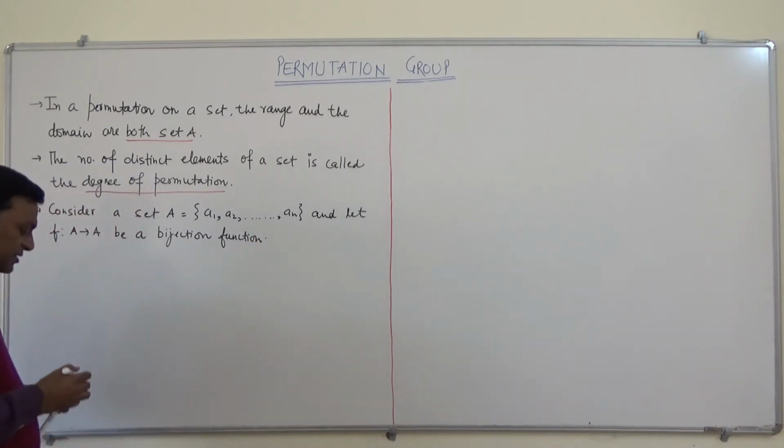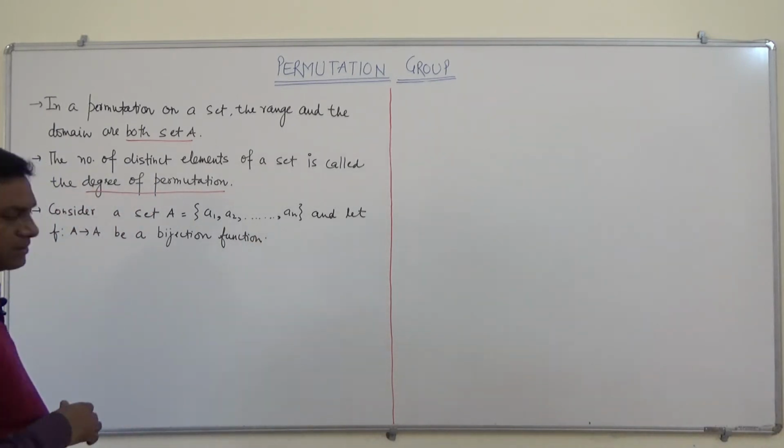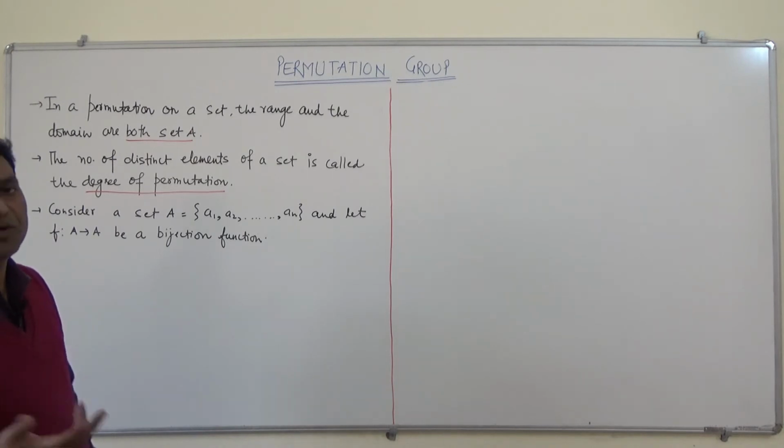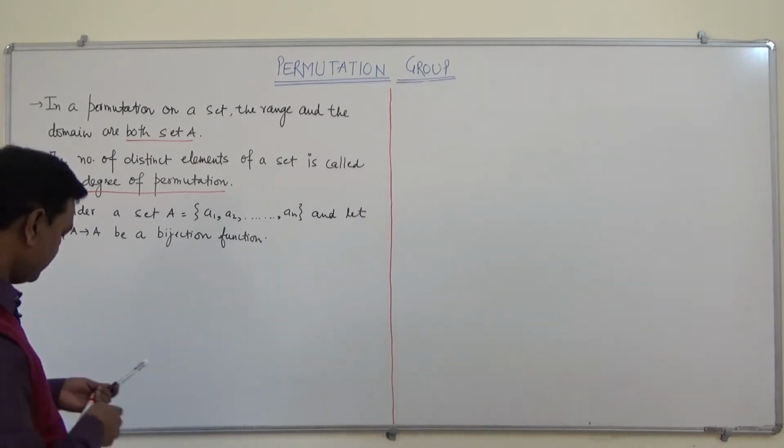So we know that a bijective function is 1-to-1 and onto. This we have already seen.